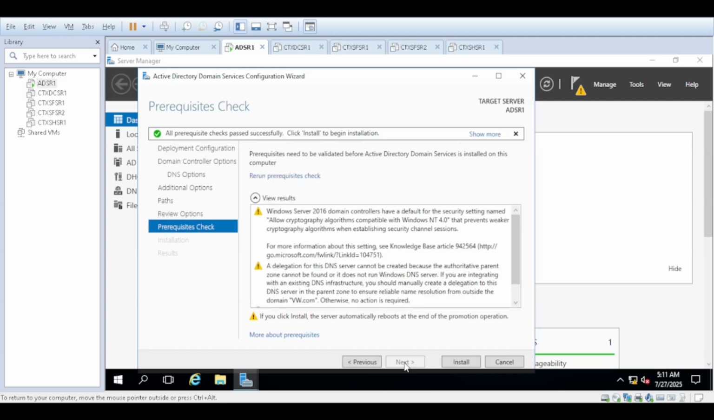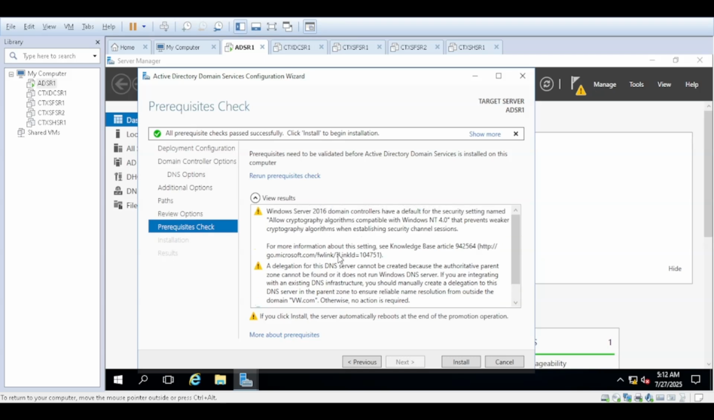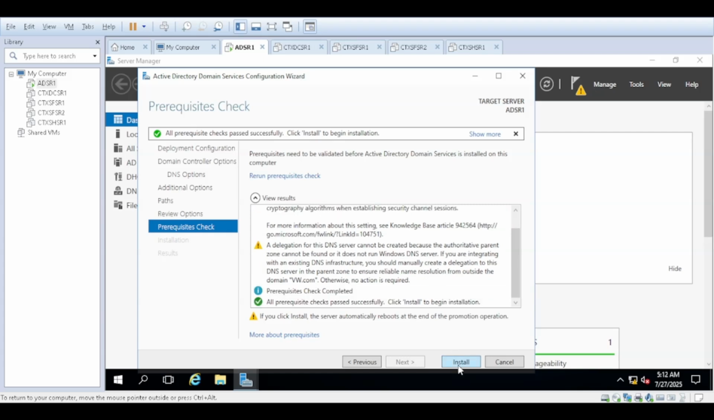It will take some time for, okay, it's completed now. Prerequisite has been completed. We didn't delegate the DNS server, so that's why it's giving that warning, but that's completely fine. We will configure that later. So just click on install.